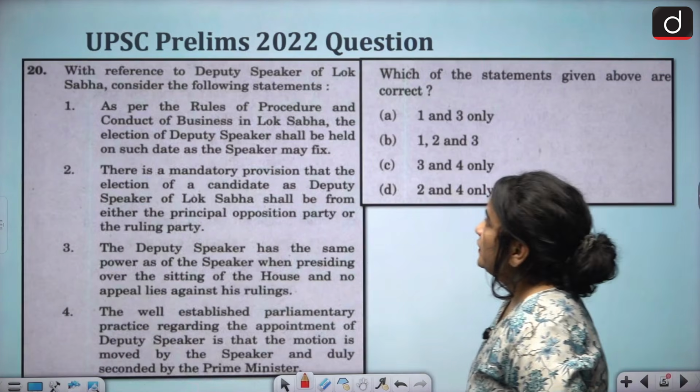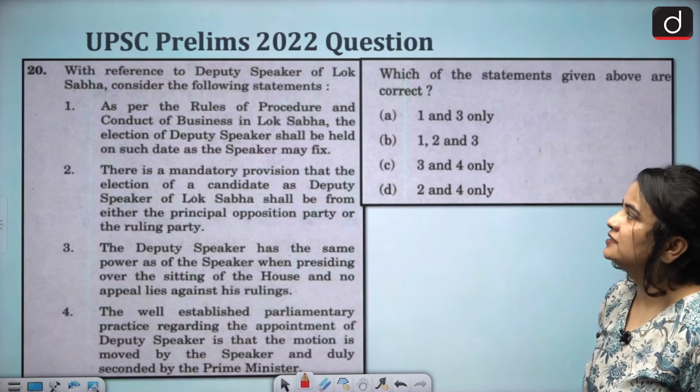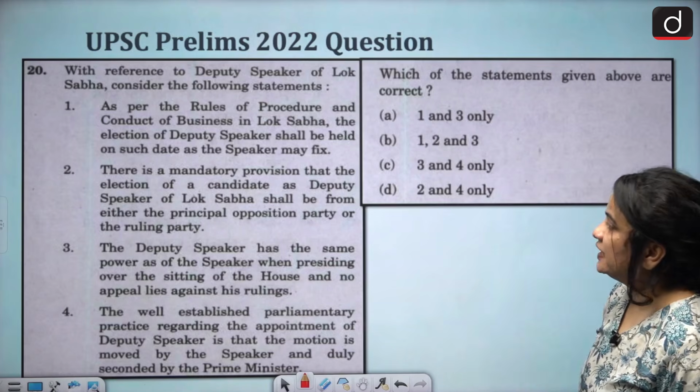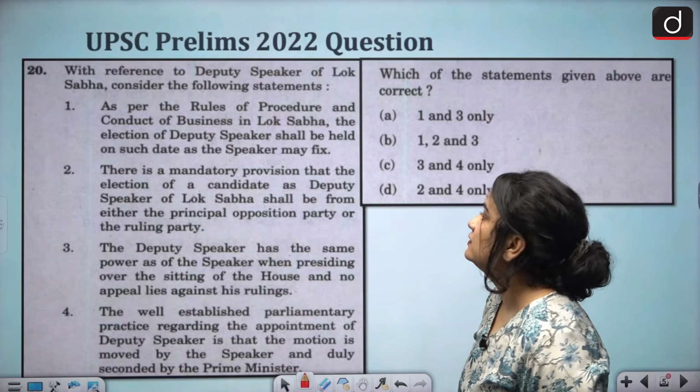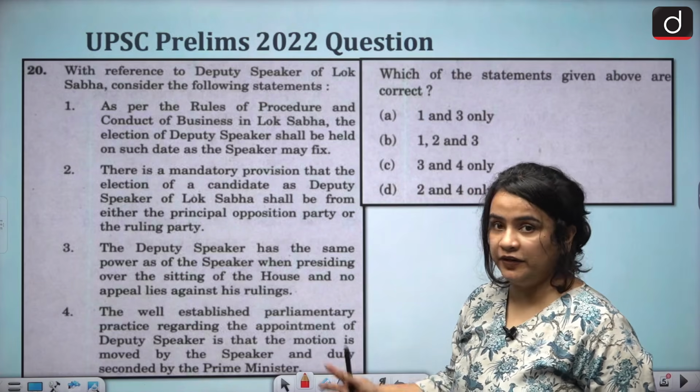UPSC Prelims 2022 also asked a question. With reference to Deputy Speaker of Lok Sabha, consider the following statements. 1. As per the rules of procedure and conduct of business in Lok Sabha, the election of Deputy Speaker shall be held on such date as the Speaker may fix.